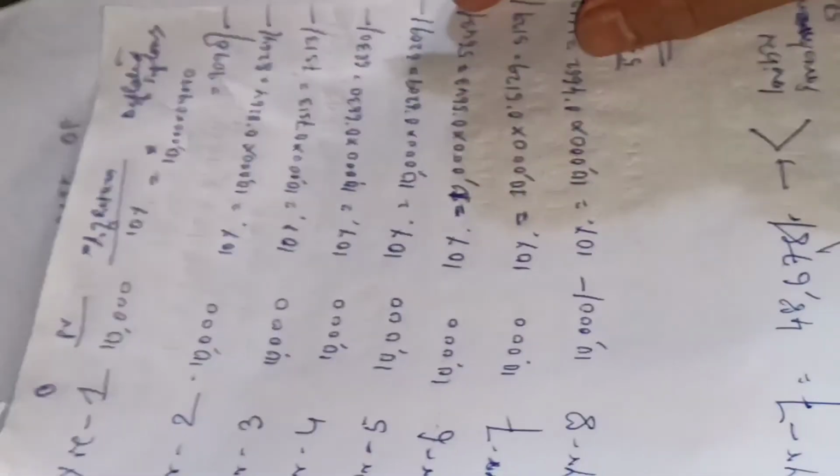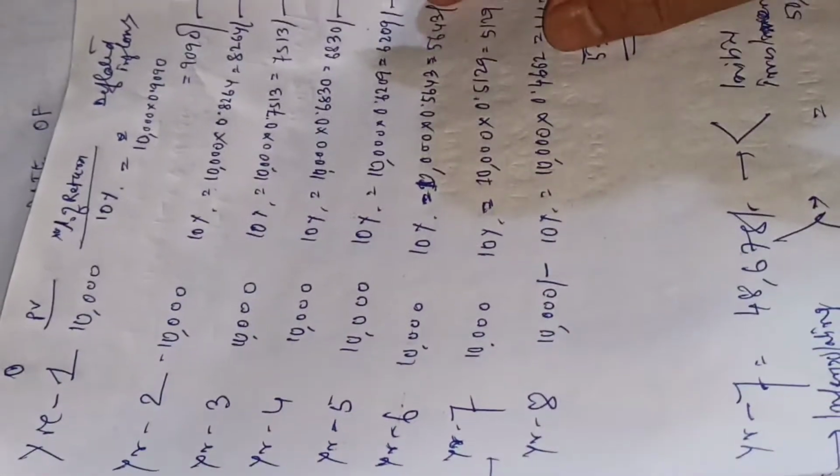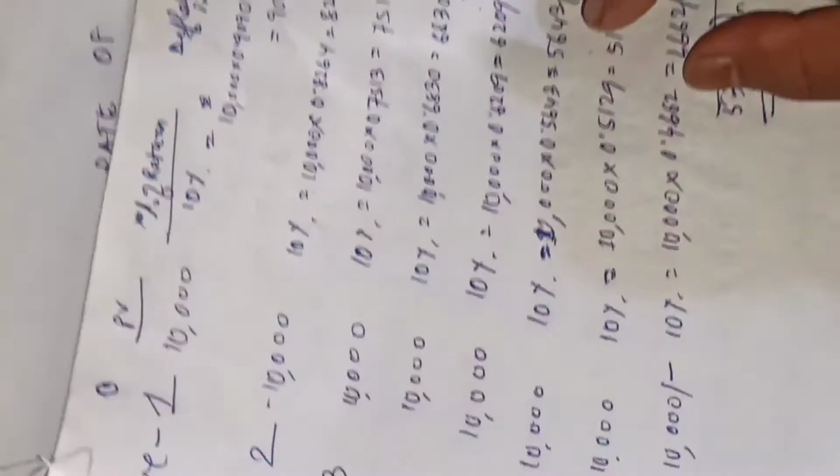Suppose today we need to invest 50,000. Now in year one, suppose we get inflows of rupees 10,000. If the interest factor is 10%, the money will be deflated in the first year.